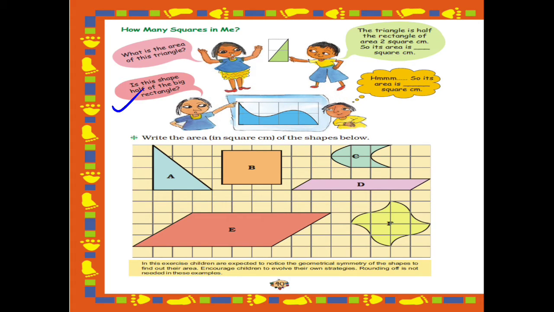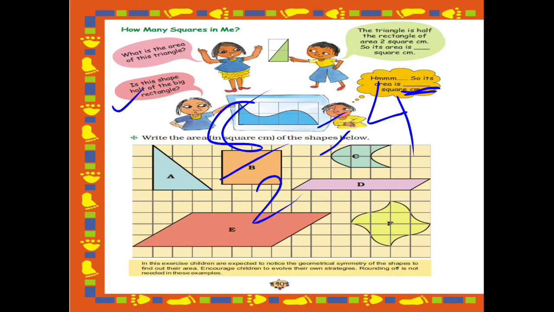So let's first find the area of the whole rectangle. What will be the area of the rectangle? Let's count the squares. 1, 2, 3, 4, 5, 6, 7, 8. The area of the rectangle is 8 square centimeter. So what will be the area of this shape? It is half of the rectangle, right? So we will divide 8 by 2. If I divide 8 by 2, the answer will be 4. So here it will be 4 square centimeter.